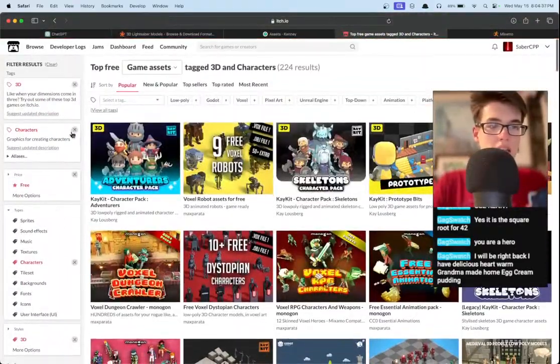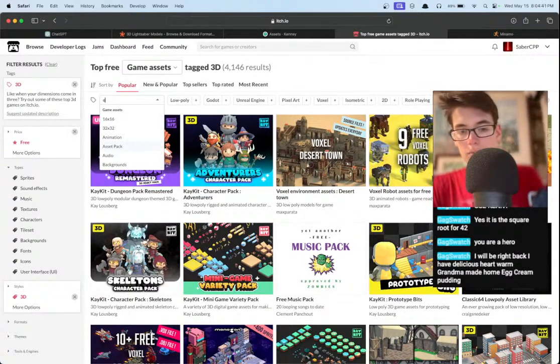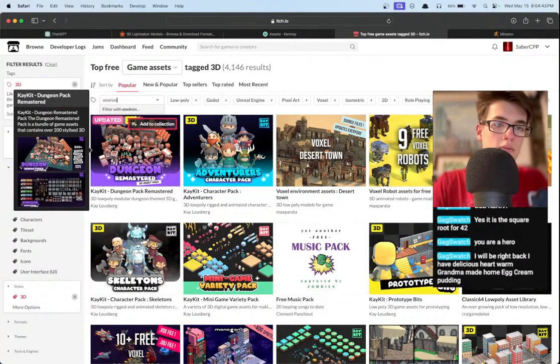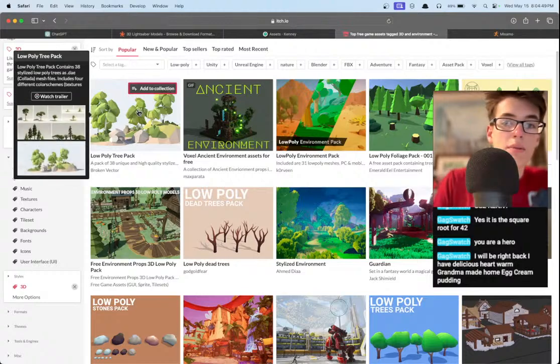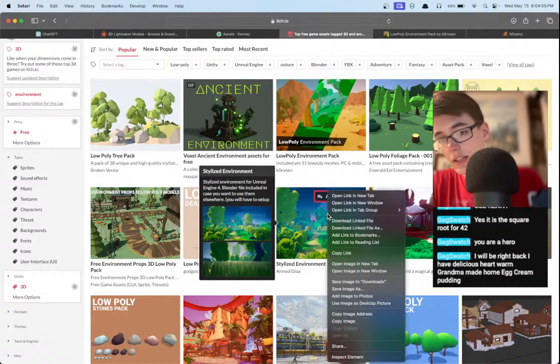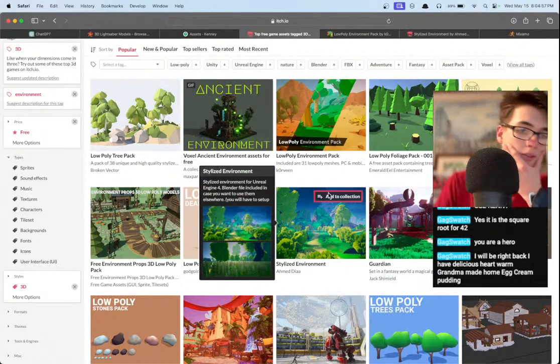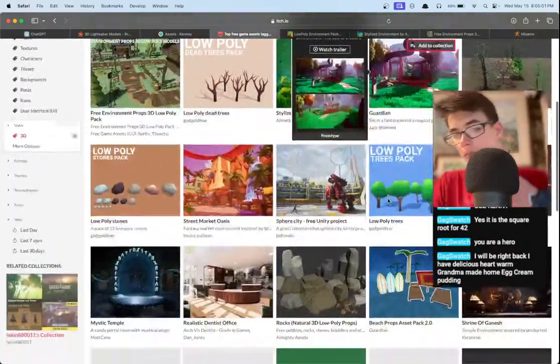So let's head back to Itch. We'll remove the characters flag and see if we can select an environment flag. Environment. Maybe not. I don't know. We'll just search it. Okay, we got a low poly tree. Ooh, hang on. This looks interesting. Let's open that up. Also, this stylized environment actually looks kind of hype as well. Ooh, and so does this one. Wow, they have some pretty enticing options today, I gotta say.